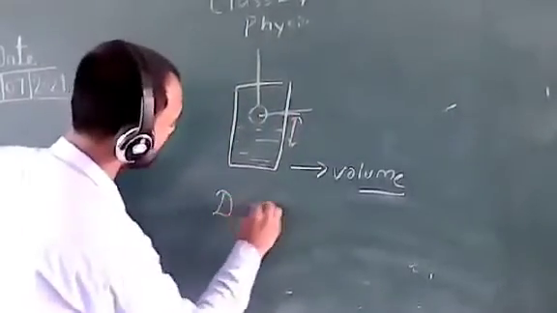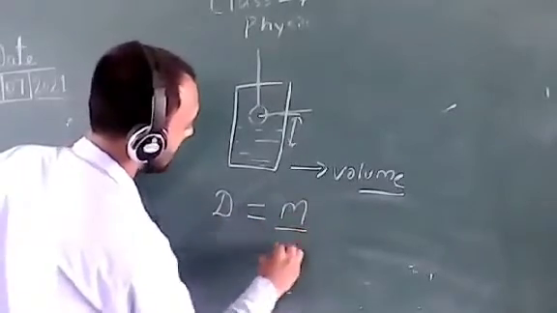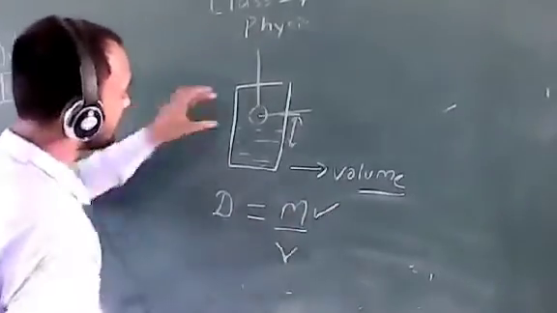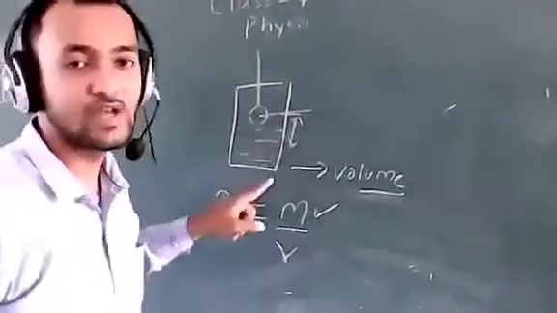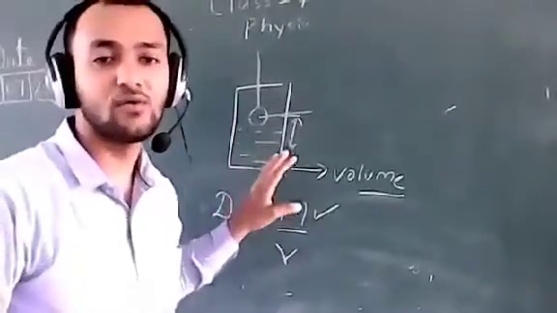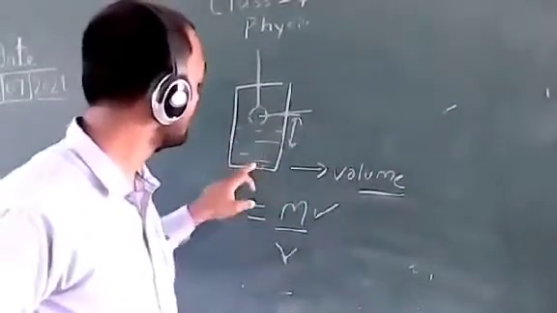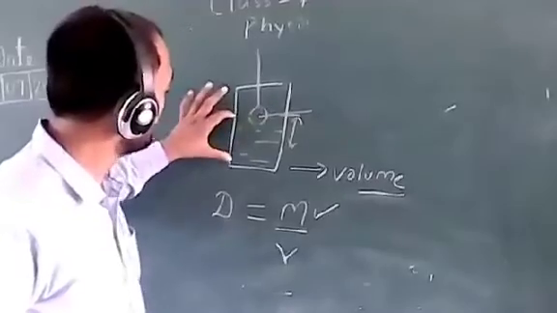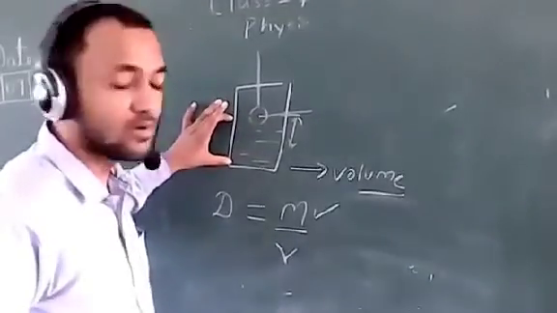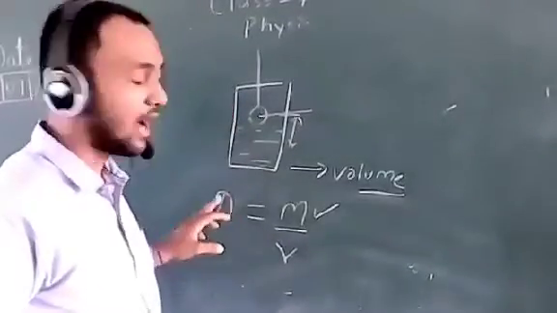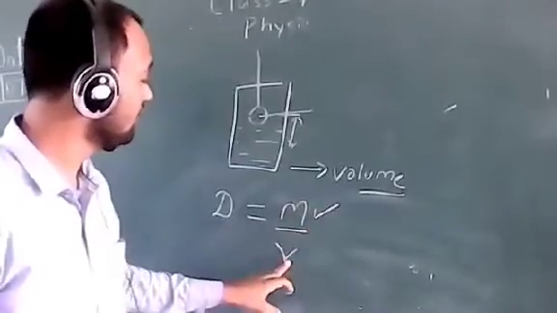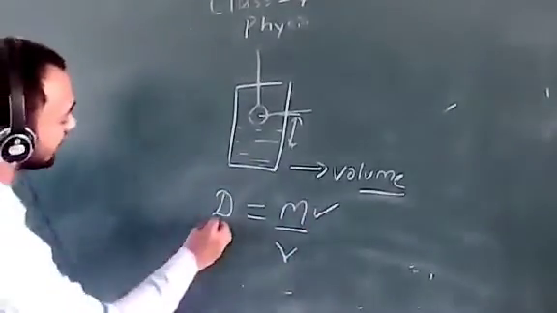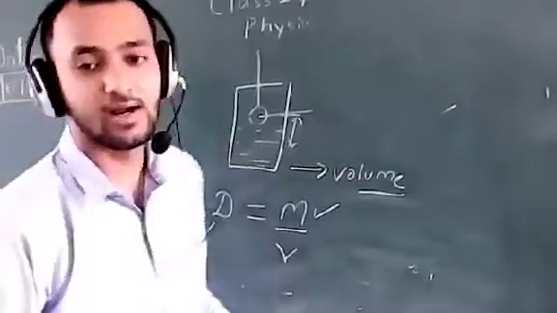So density is equal to mass upon volume. How do you calculate this mass? With the help of a physical balance. Weigh this body on a physical balance. This is how you calculate its mass, and you know the volume from the measuring cylinder. Then put in the values of mass and volume, and you will be able to calculate the density. In the next class, we will discuss it in detail.